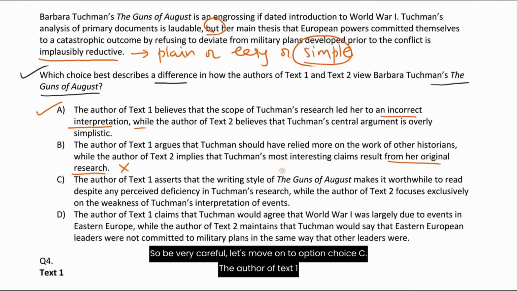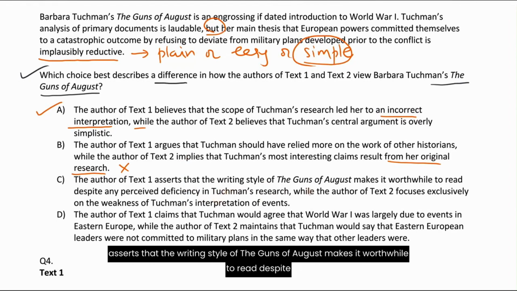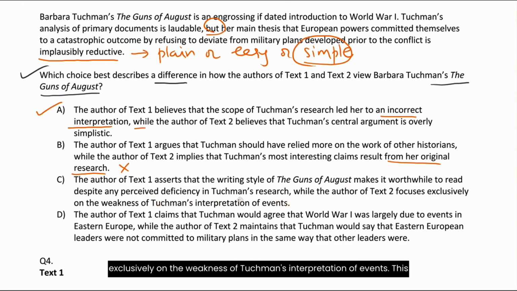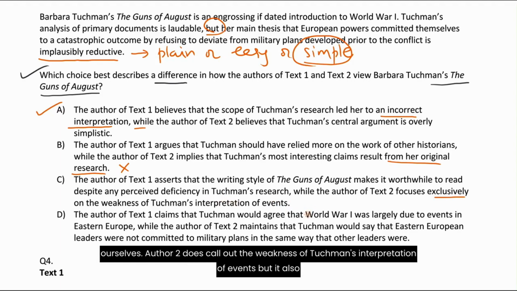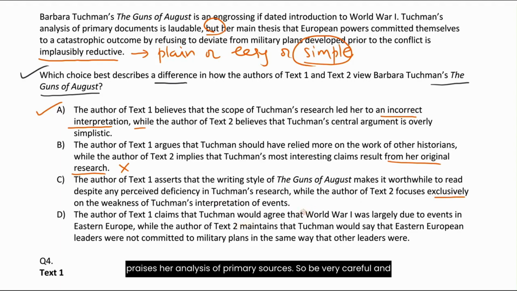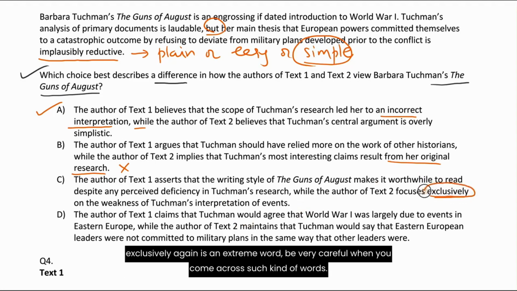Let's move on to option choice C. The author of text 1 asserts that the writing style of The Guns of August makes it worthwhile to read, despite any perceived deficiency in Tuchman's research, while the author of text 2 focuses exclusively on the weakness of Tuchman's interpretation of events. This doesn't accurately describe the difference again. Author 1 never says that The Guns of August is worthwhile to read despite its research weaknesses. So we can't just assume this ourselves. Author 2 does call out a weakness of Tuchman's interpretation of events, but it also praises her analysis of primary sources. So be very careful. And exclusively again is an extreme word.